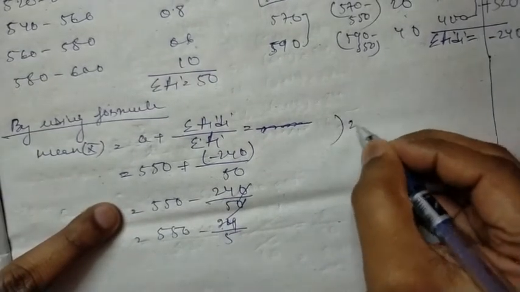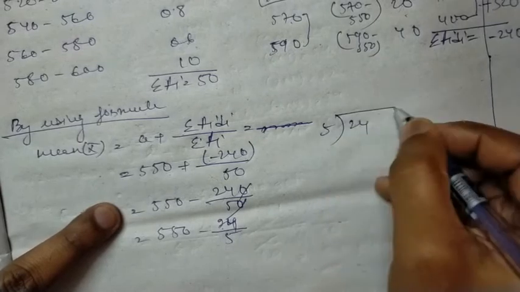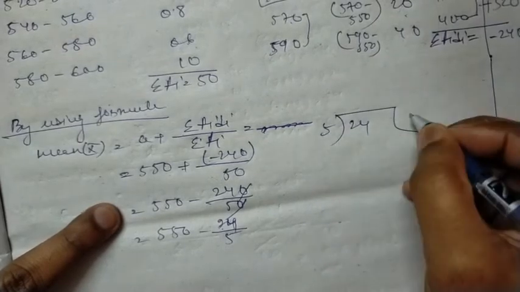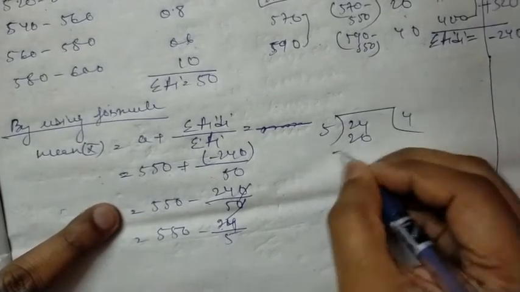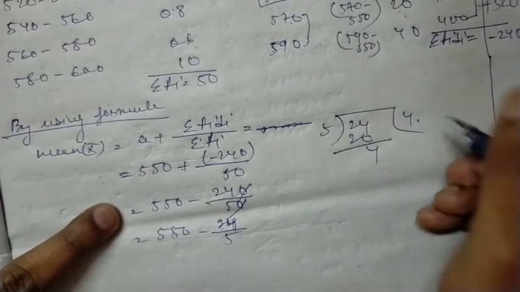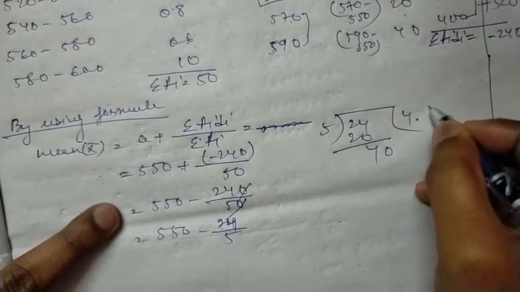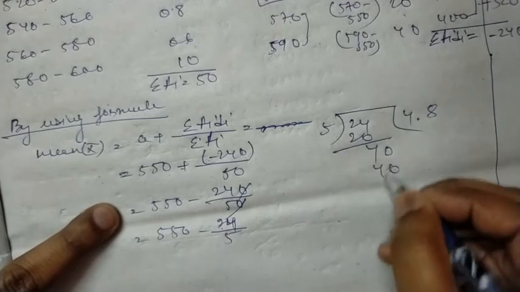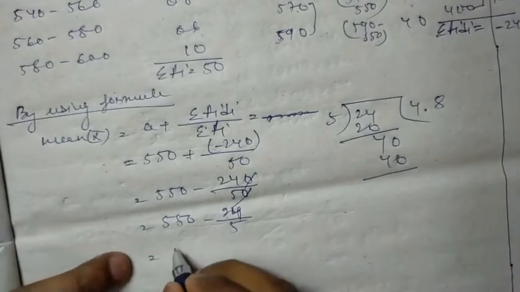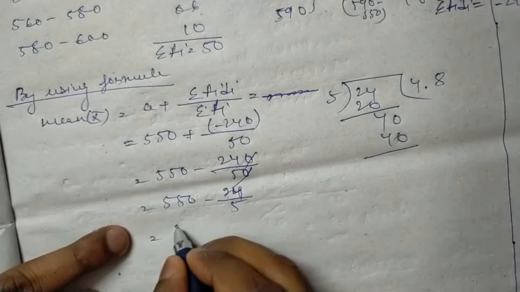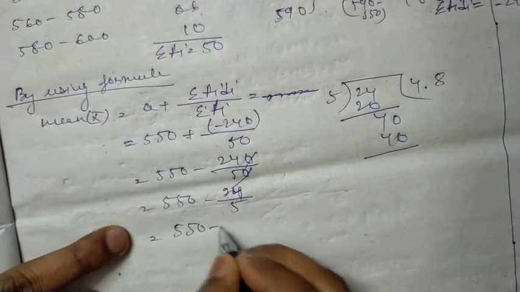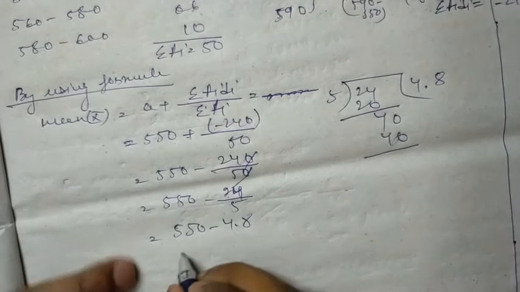If I divide 24 by 5, what will I get? 5 fours are 20, then decimal 0.8, since 5 eights are 40. So 550 minus 4.8.